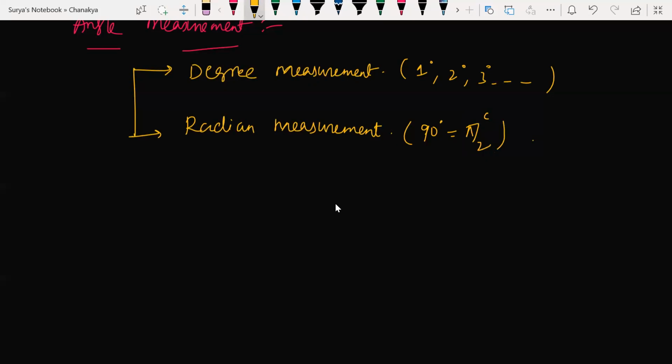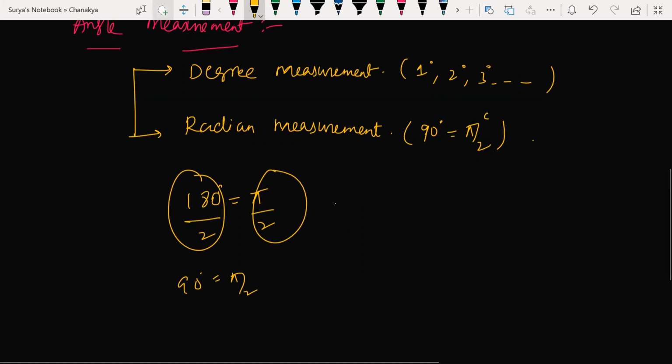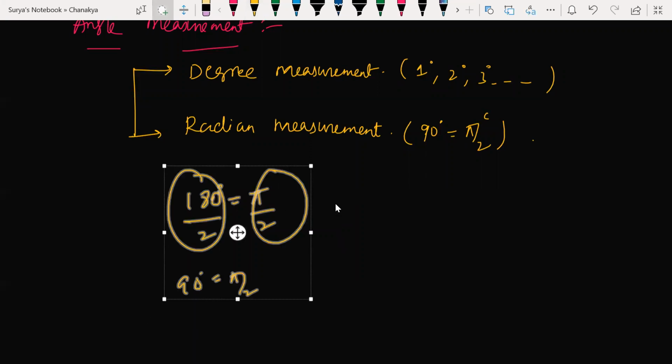Now, how do you represent 180 degrees as pi? So what is half of this? That's it. 90 degrees is equal to pi by 2. This is degree, this is radian measurement. I just gave you a basic example.